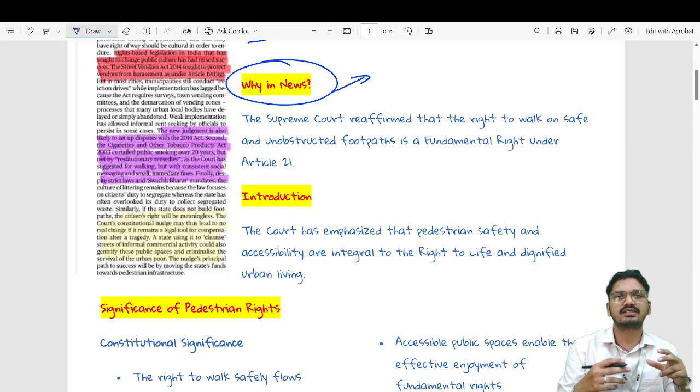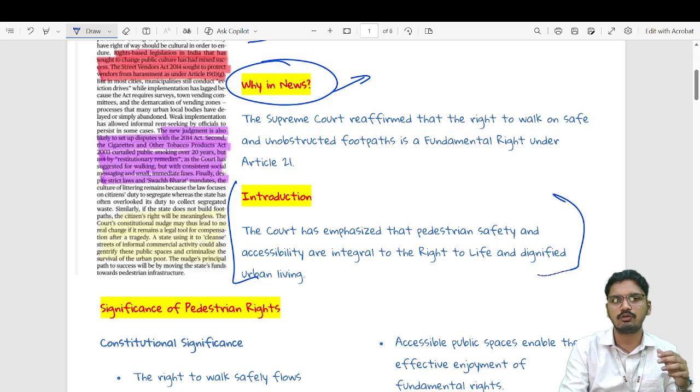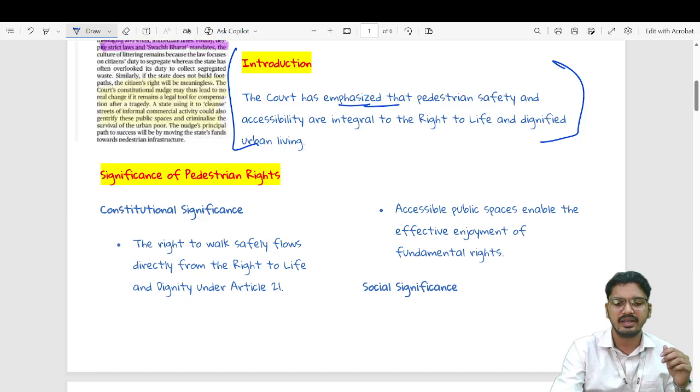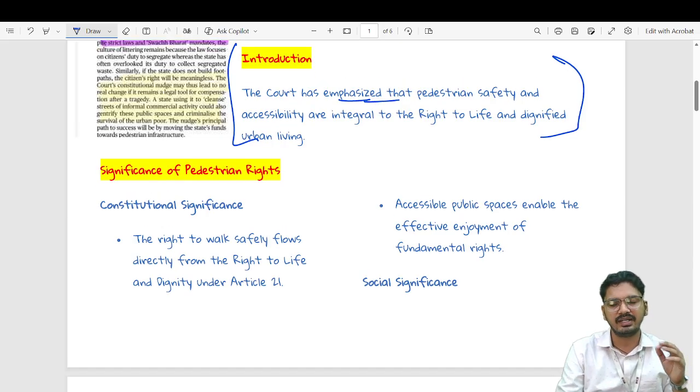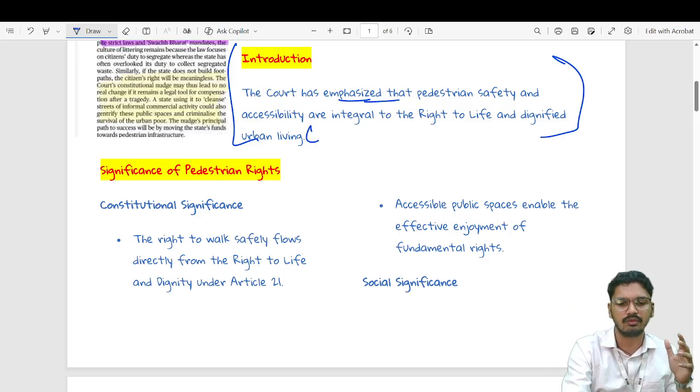So, the start of any article or any answer of yours in the mains should be with an introduction. The court has emphasized that safety and accessibility are integral to the right to life and dignified urban living under the notion of Article 21.